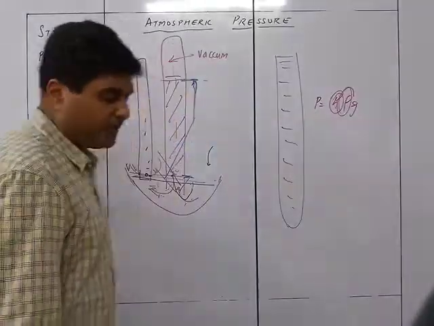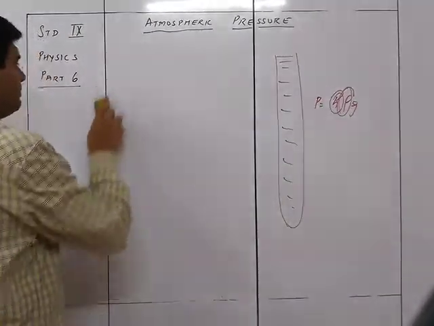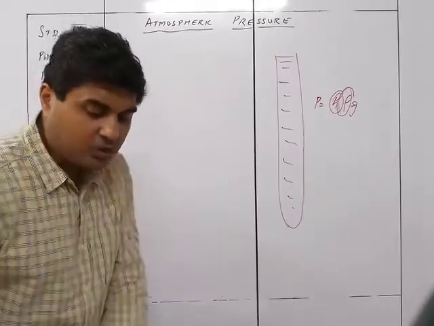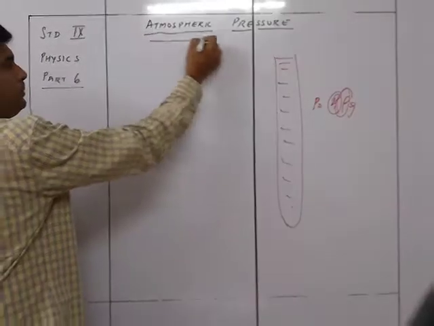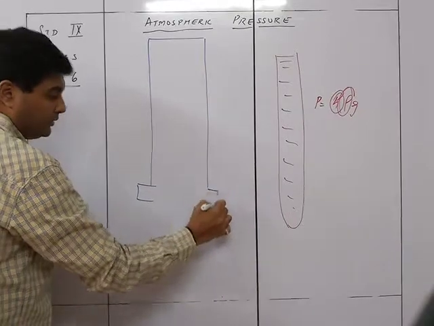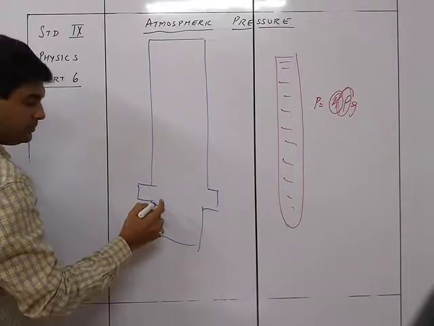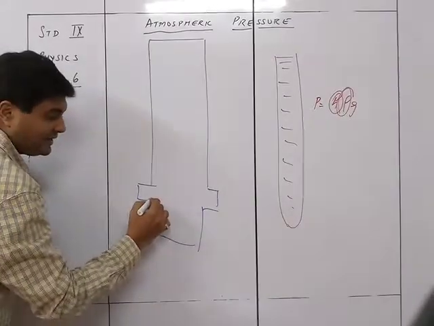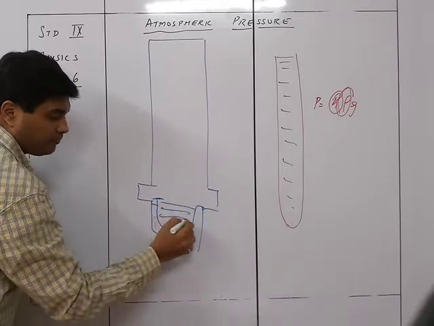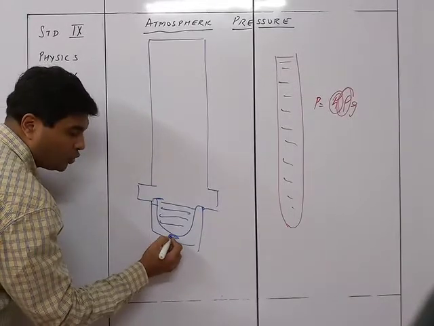So Fortin barometer कैसे होता है, तो वो बहुत it's the same thing but in a closed thing. So what they have done is they took a wooden board, and to this wooden board, and to the bottom they have got a leather bag. Okay, there is a leather bag which is filled with mercury, and at the bottom there is a screw by which I can operate it.